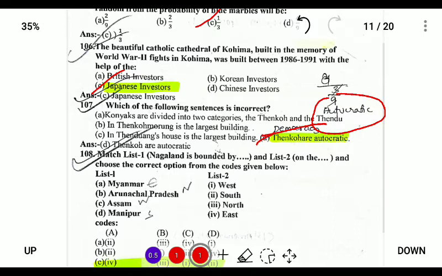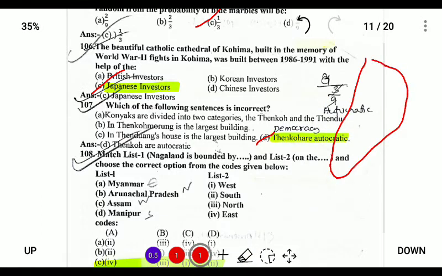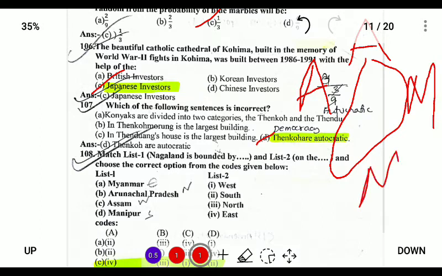Next. Nagaland is bounded by... If we look at the state of Nagaland, it is bounded on the north by Arunachal, on the west by Assam, on the east by Myanmar, and on the south by Manipur.